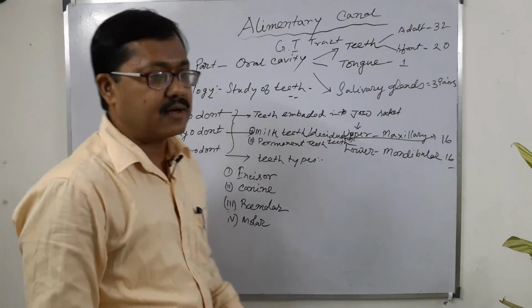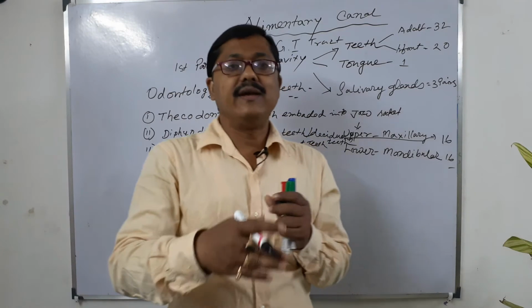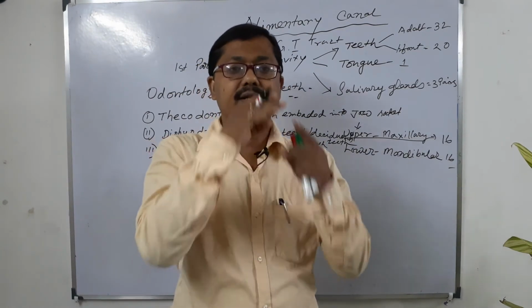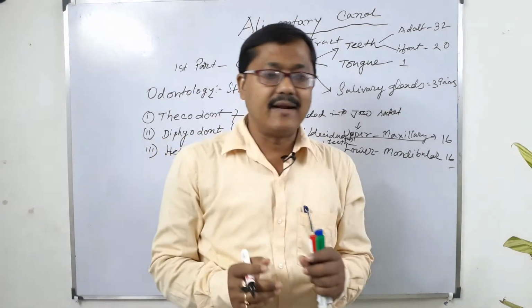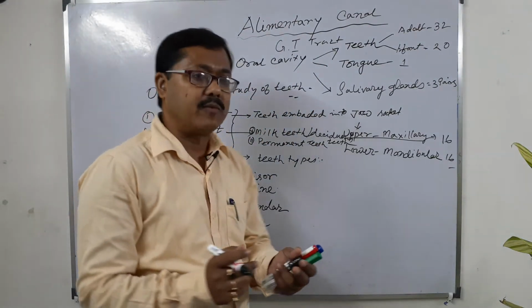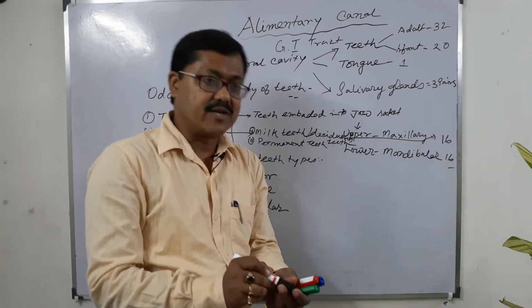When we consider our oral cavity in triangular section and vertically divided into 4 zones, then the dental formula develops in our dentition.